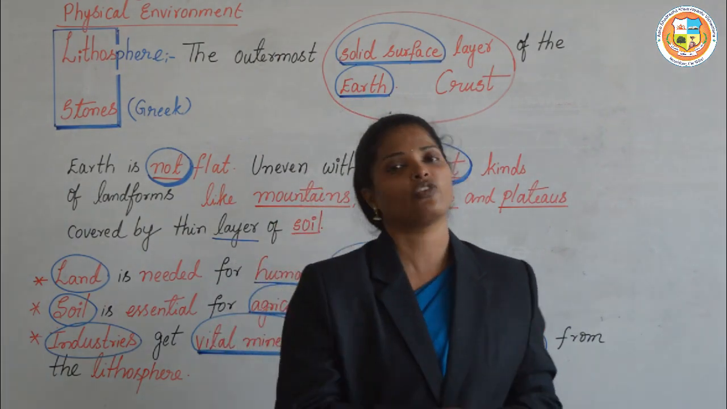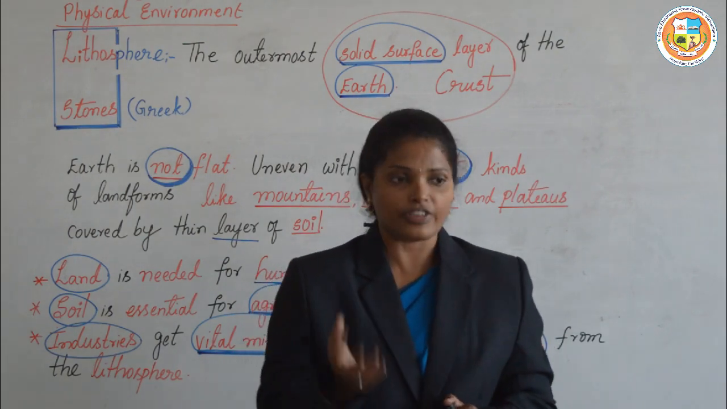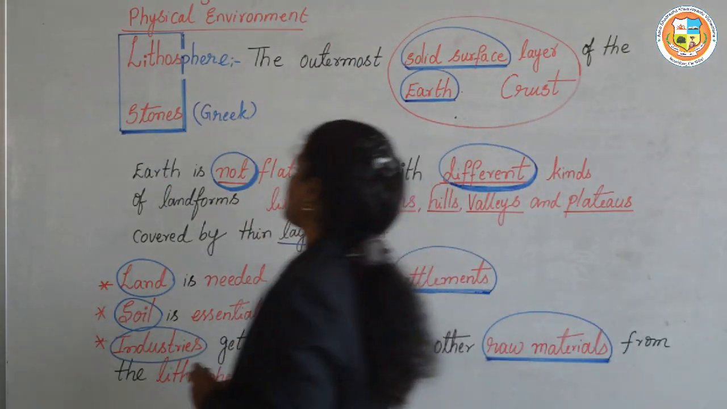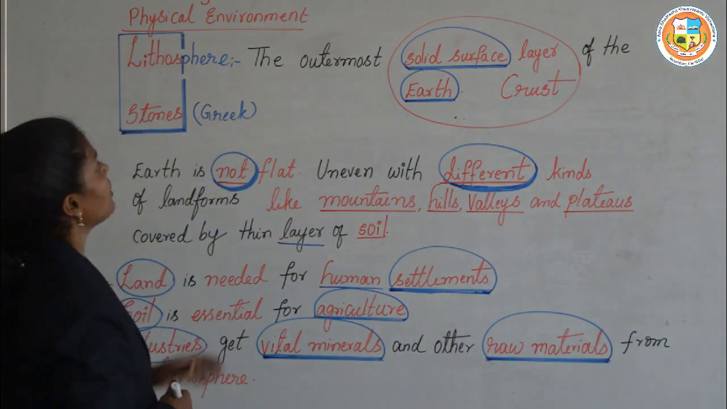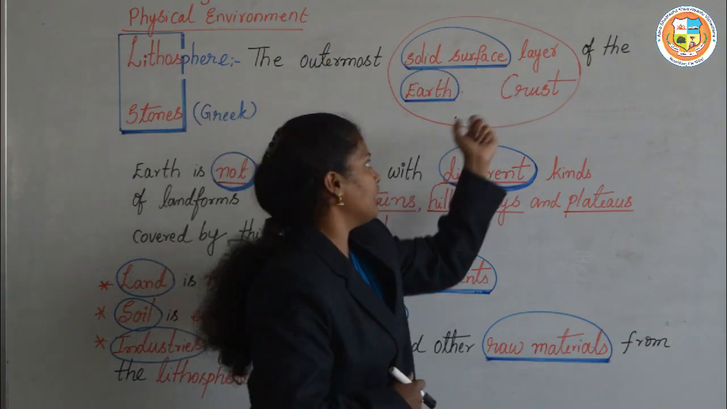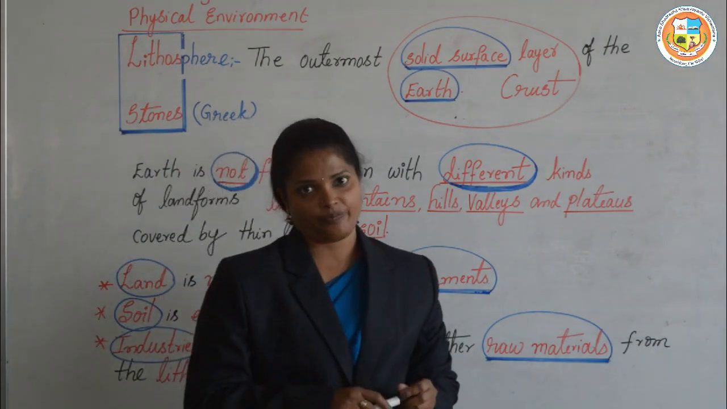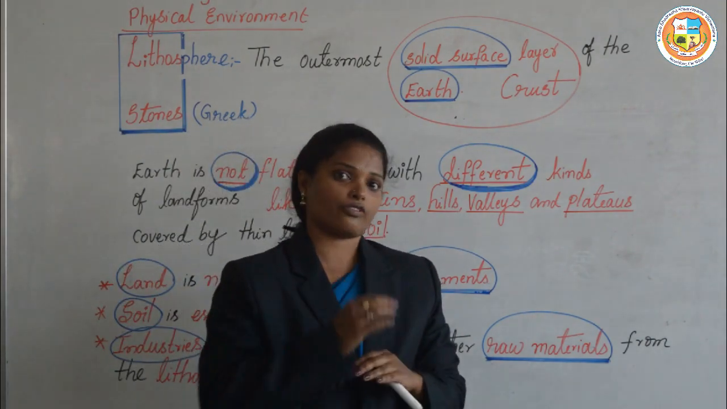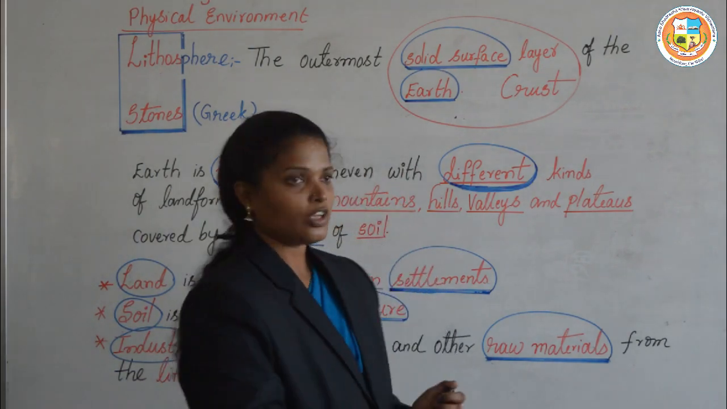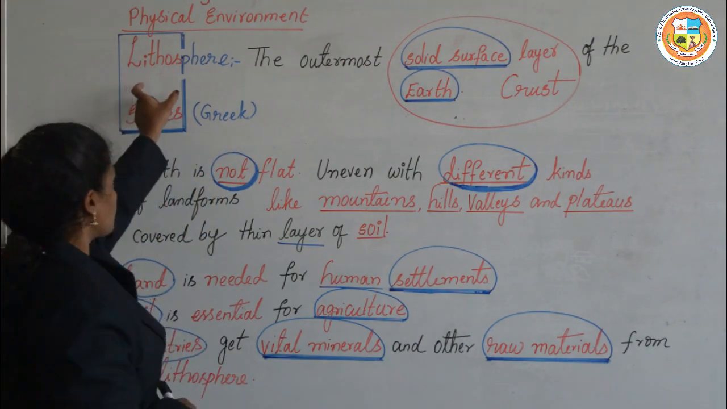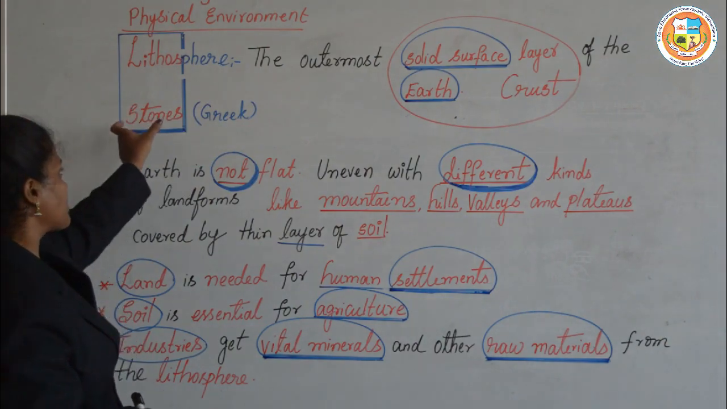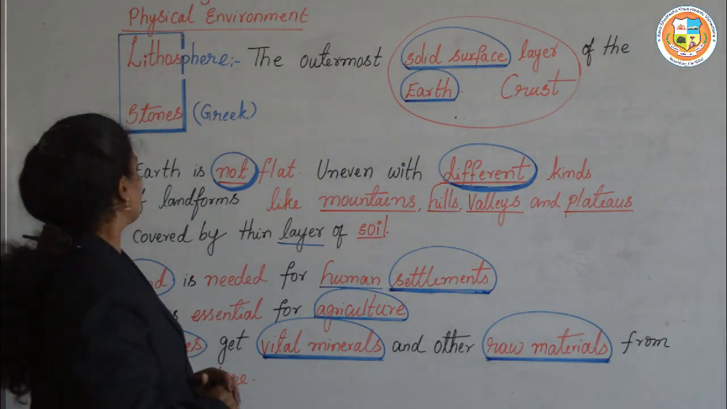So first we will go for the physical environment, that is the lithosphere. The lithosphere is the outermost solid surface layer of the earth, which we call the crust. I think you know about the layers of the earth. The topmost layer, the crust, is also called the lithosphere. This word lithos is taken from the Greek language, meaning stones.